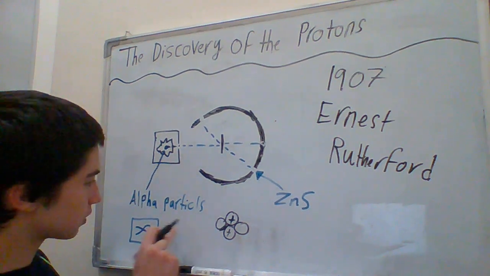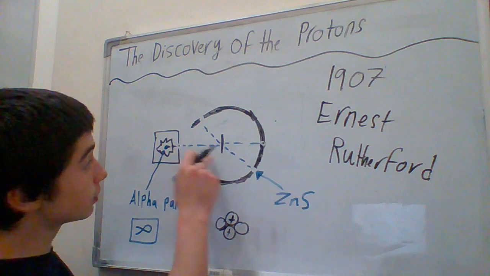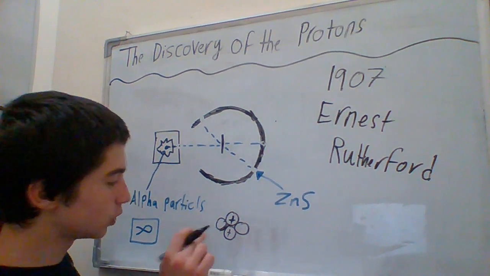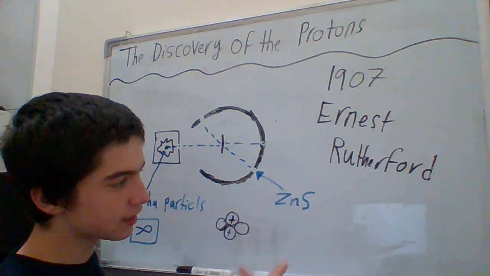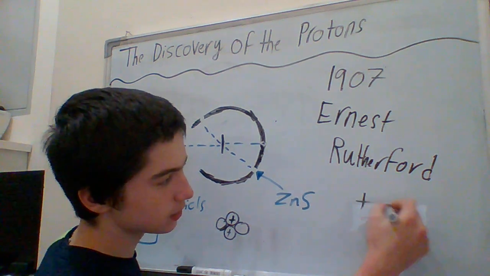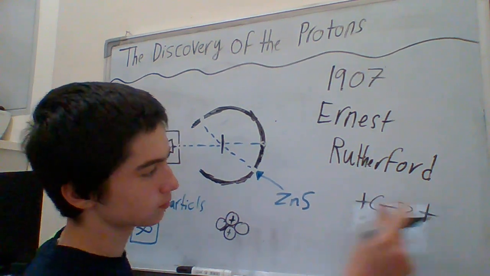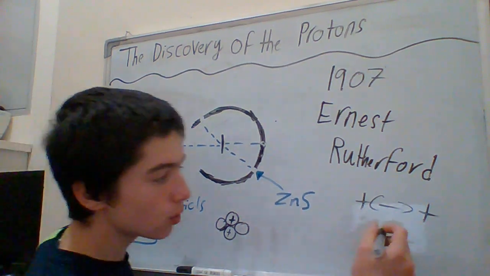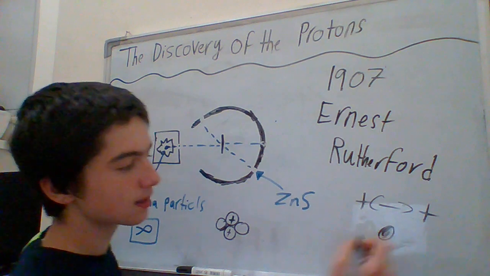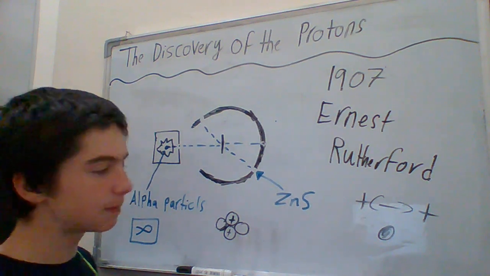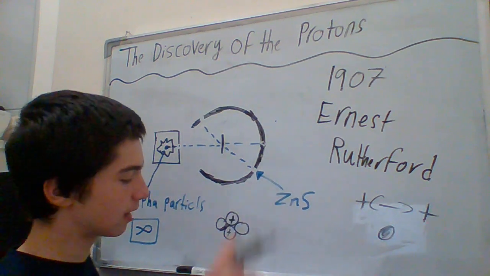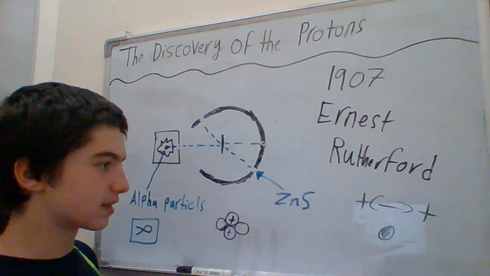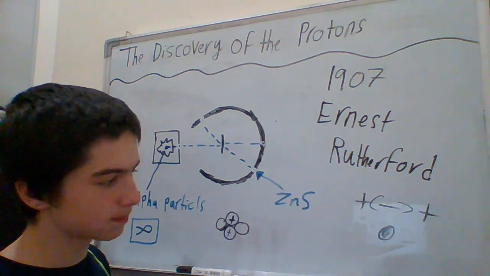So I shot those, which are positively charged, at the gold foil. No way it would get deflected if there were no similar charges. Plus, there must be a hard, dense thing that kicks it away as soon as the alpha particle touches it. And of course, the charge helps in that.